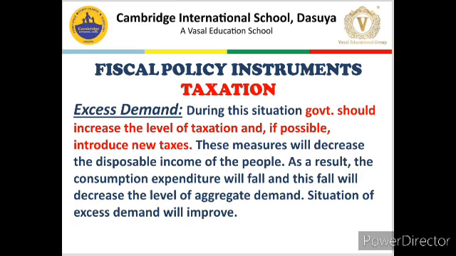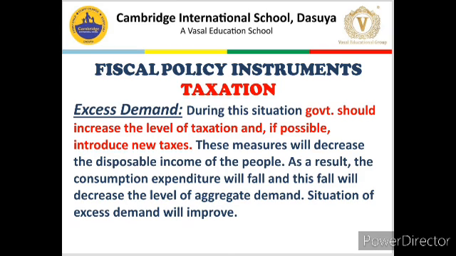So, how does this taxation policy help in improving the situations of excess demand and deficient demand? Let us talk about it. If there is a situation of excess demand in an economy, people have got more money to spend, and the government's motive is to stop them from spending, because if they spend, AD will continue to rise and the situation of excess demand will prevail.